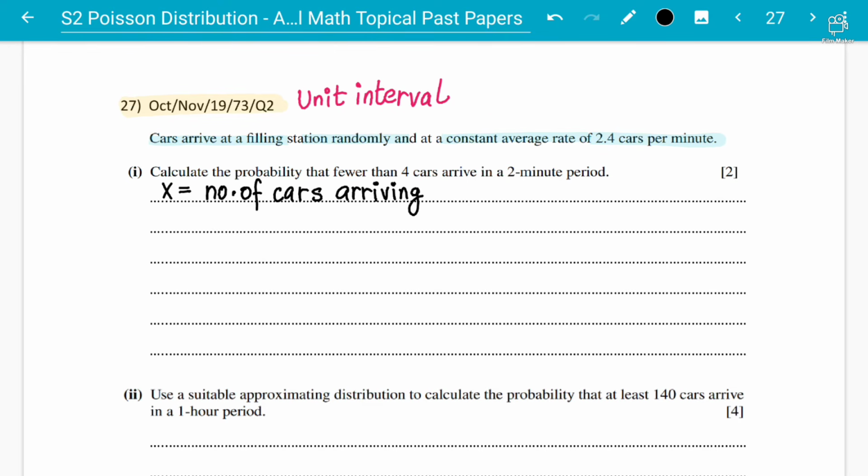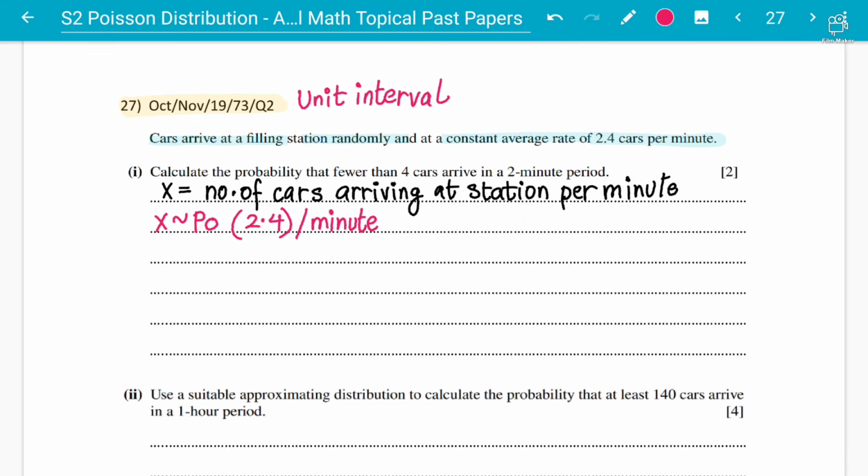You have cars arriving at a station, per minute data available, students. And how are you going to write this data? X follows a Poisson distribution with a lambda value of 2.4 per minute. Hope students got this. It's just the normal thing that X follows a Poisson distribution.